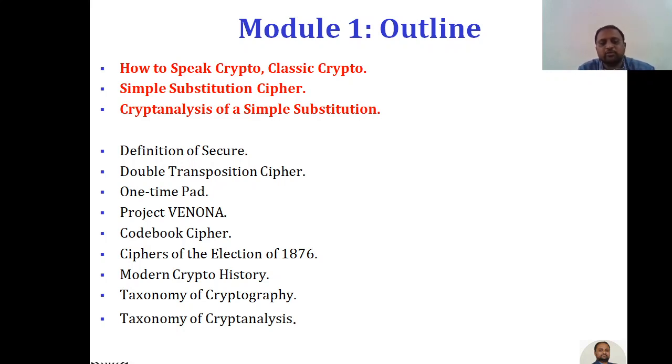And here, some very important terms about cryptography and cryptanalysis. So we'll be discussing those things in the next slides. This is the outline of Module 1.